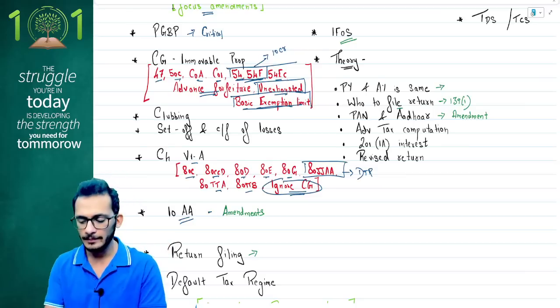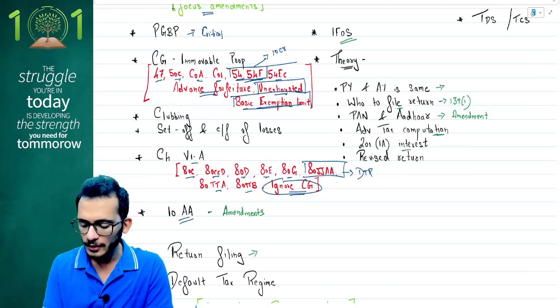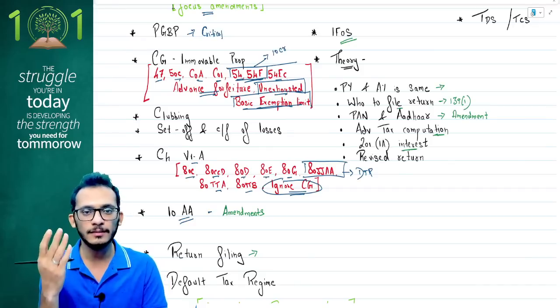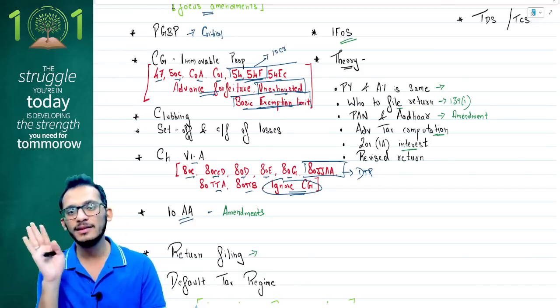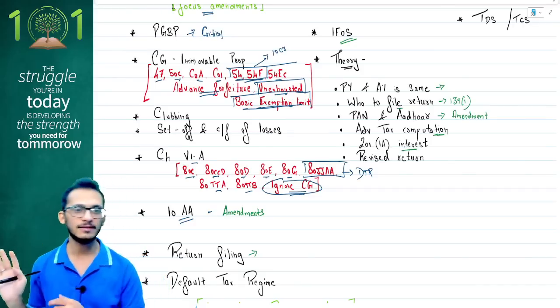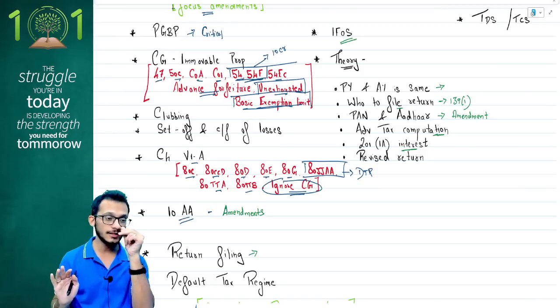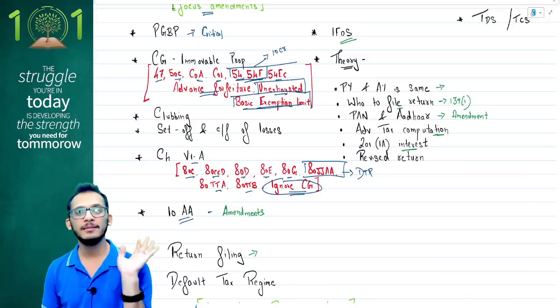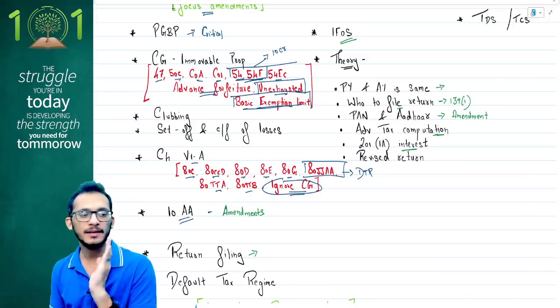Focus on that question. Next, how to do your advanced tax computation, your 234C interest. There is only one question relating to 234C in your whole subject study material, people. That is the one question which ICAI has tested multiple times if they have asked it. The numbers also do not change, so we just have to look at that question. In fact, if you want, you can mug up the numbers and go. That is the number which is going to come for the exam also. So pay attention to that also.